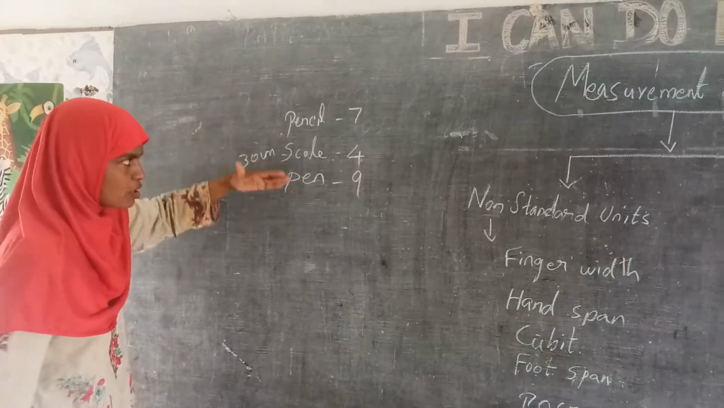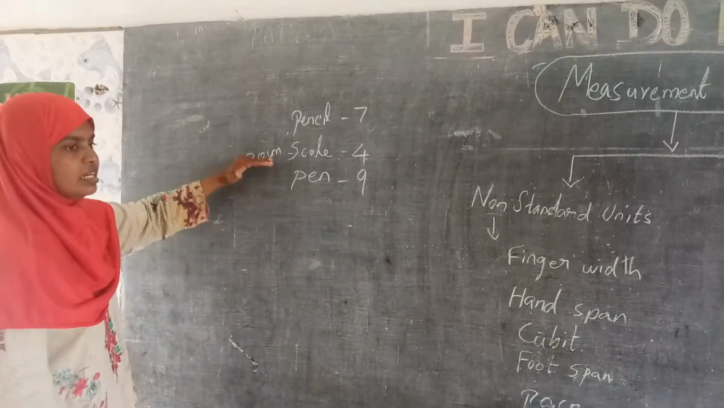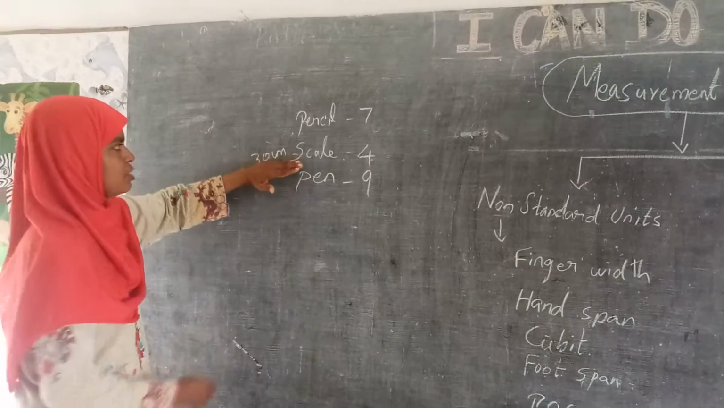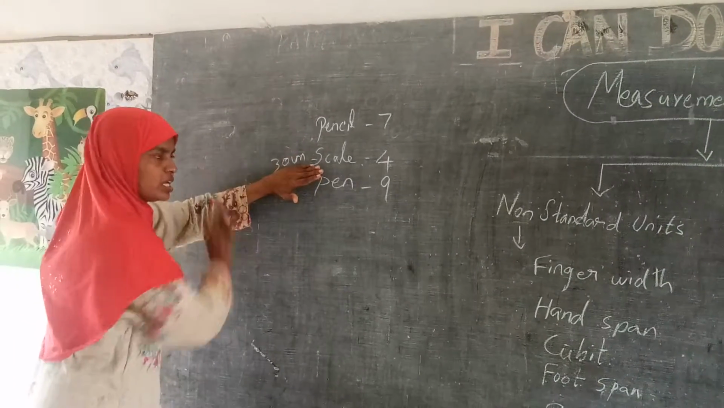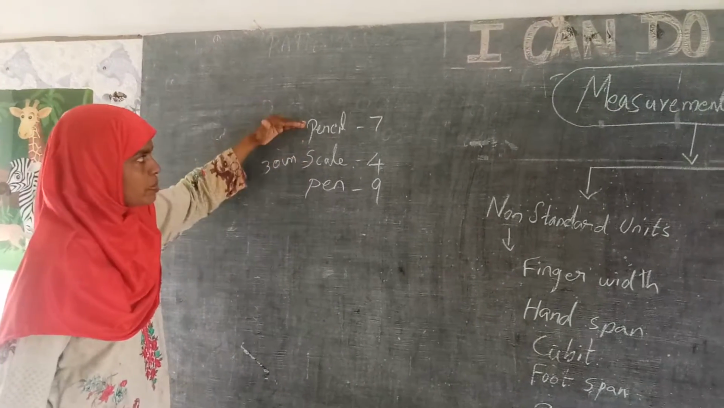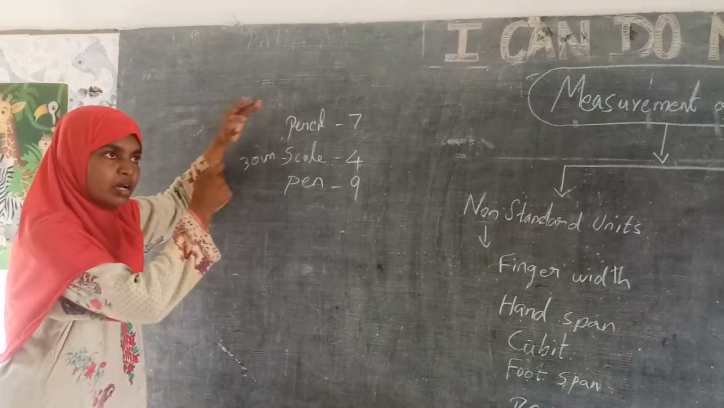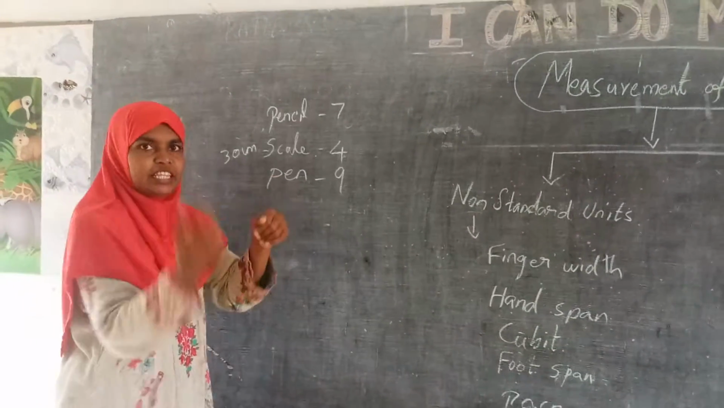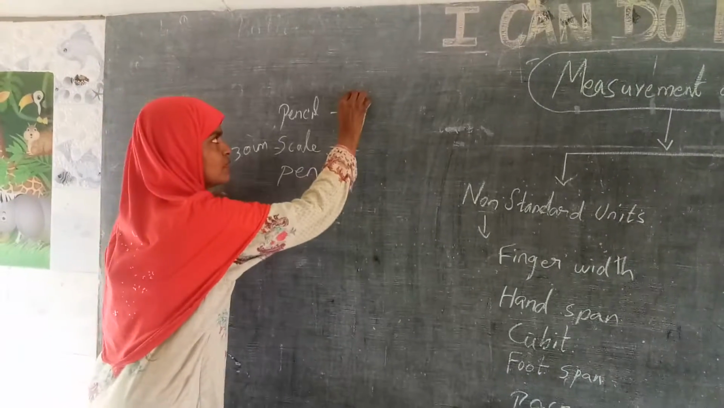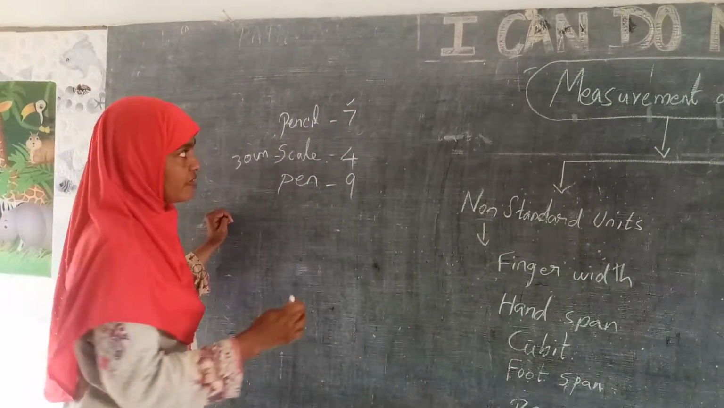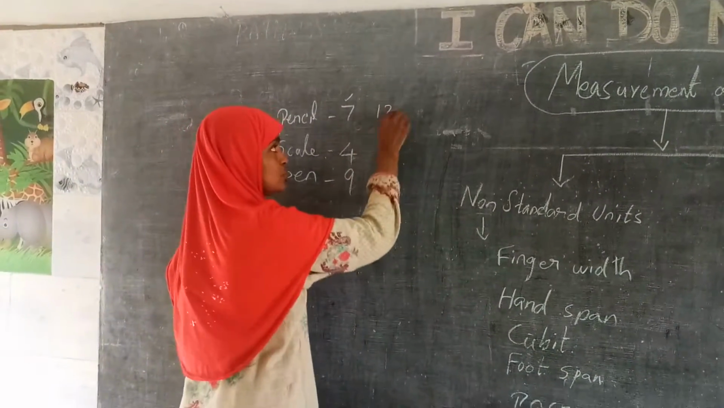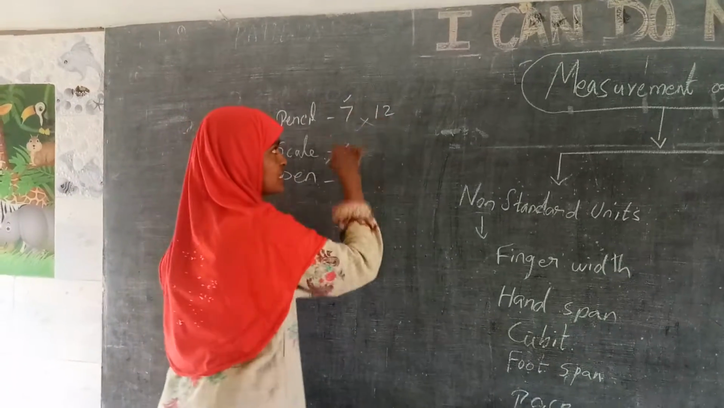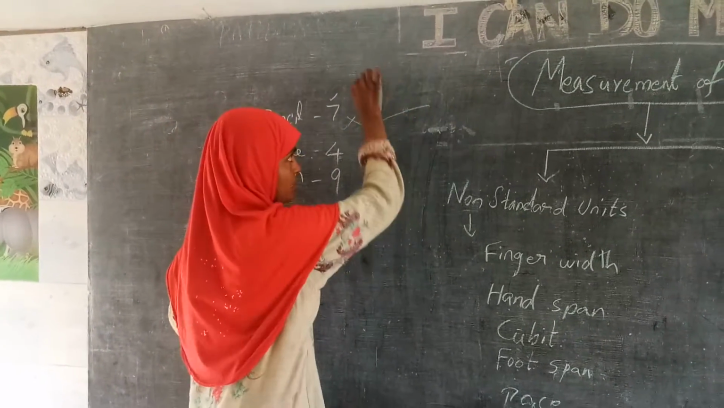So from this we can understand, any scale you take, it is 30 centimeter only you will get. Whereas if you take a pencil, you can have a full new pencil or a half-worked pencil, anything you can take. That will differ. For one pencil you will get 7, for another pencil you will get 12. It varies. So this is not a proper measurement, right?